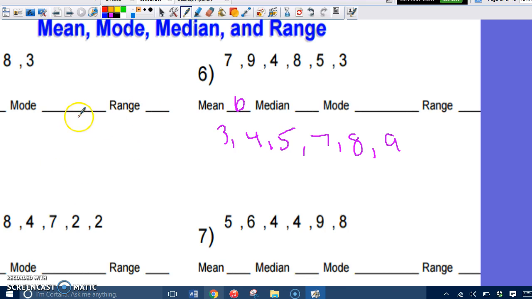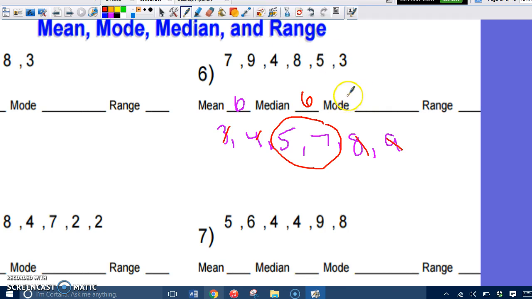Remember, mean and average are the same thing. Median is the middle number. Take one from this side, take one from this side, take one from this side, take one from this side. So I have two numbers that are in the middle. What you need to do again is add them up and then divide by 2. Add them up, divide by 2, and you're going to get 6.